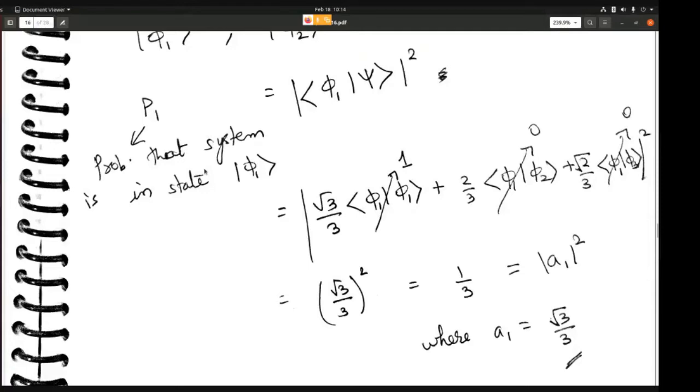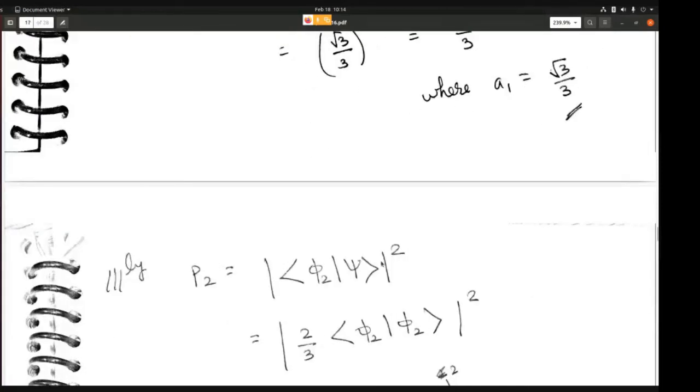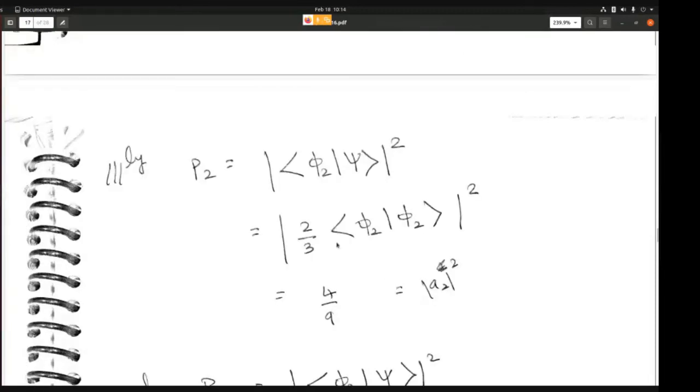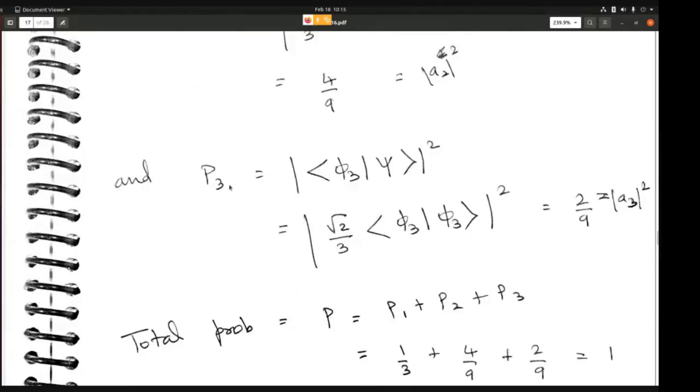What is P2? P2 is the probability that the system is in state phi 2. Again, if you do this, you will be left with only this term, and you will get 2 by 3 whole square, which is 4 by 9. So this is your probability for finding the system in state phi 2. Similarly, you can calculate P3, the probability of finding the system in state phi 3, which you are going to get as 2 by 9.